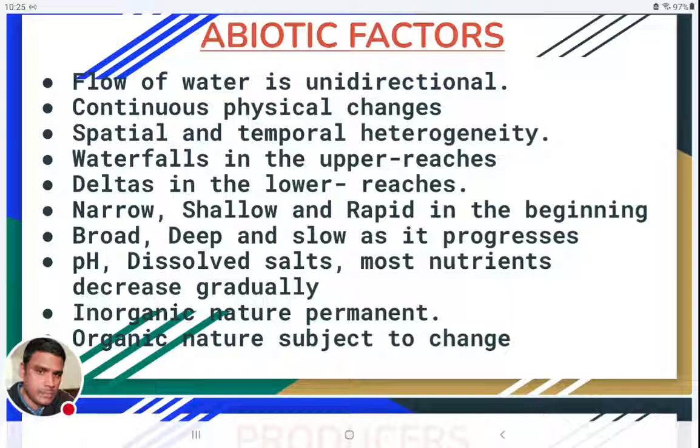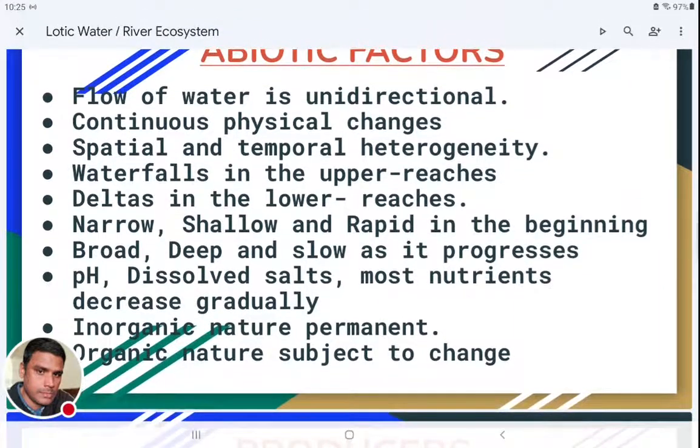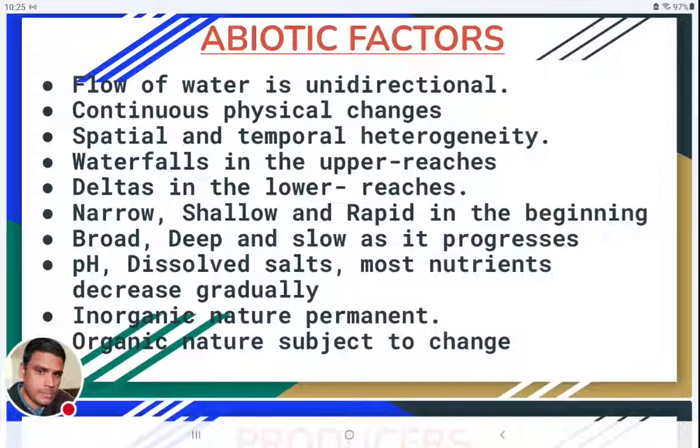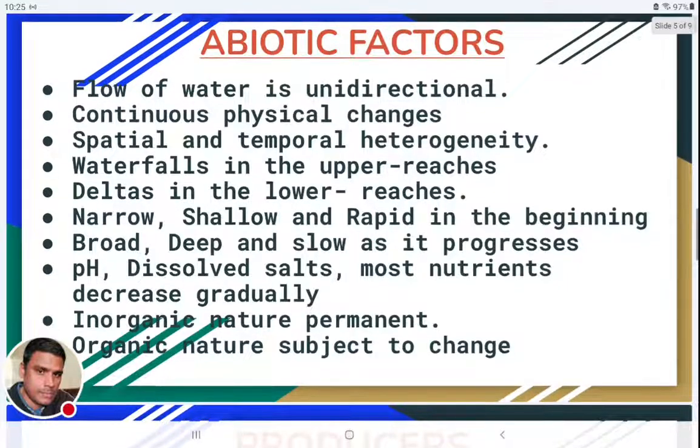So gradually, when we see one single river from the starting to the ending point, pH levels will decrease, and dissolved salts and most nutrient concentrations will also decrease gradually. And in terms of inorganic salts dissolved in these waters, the inorganic nature of the waters will be permanent. Why? Because inorganic nature is usually due to the geological features of that particular area.